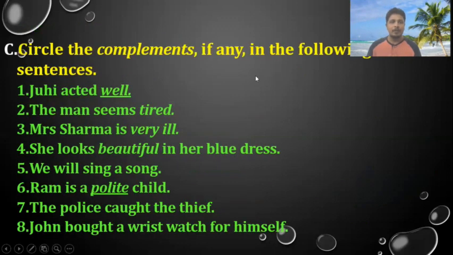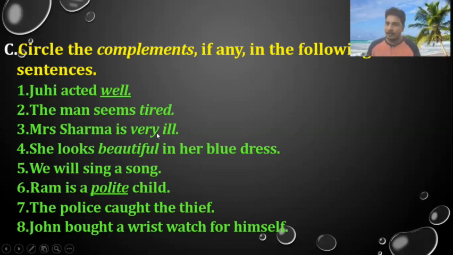Now, circle the complement, if any, in the following sentences. Julie acted well. Okay, if Julie acted a movie, a movie is acted by Julie, but movie is not mentioned. How did she act is mentioned. So, well becomes the complement. The man seems tired. Okay, action is not passing to the object. In fact, there is no object. So, this is a complement.